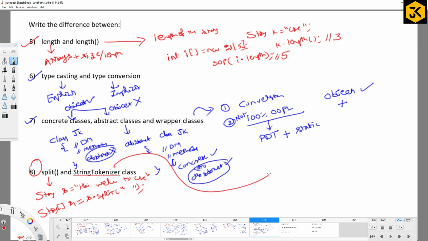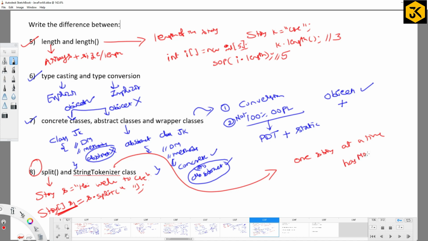Coming to the StringTokenizer class, which is also meant to split the data. Both are meant to split the data, but here we follow a separate procedure. The difference is that the split method returns an array of strings as its return type, whereas StringTokenizer returns only one string at a time, and to process the next string we have some methods.